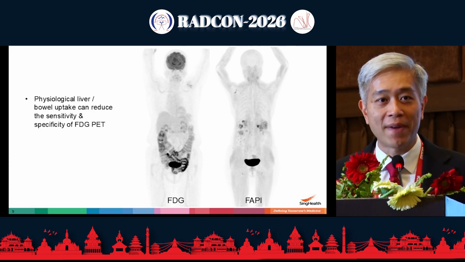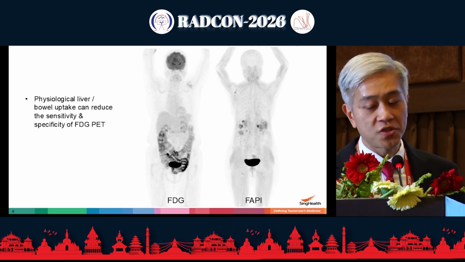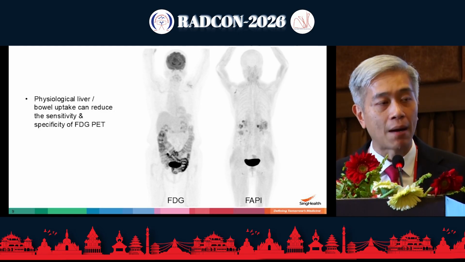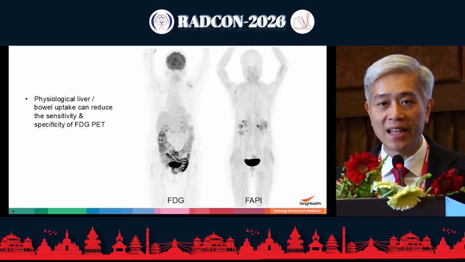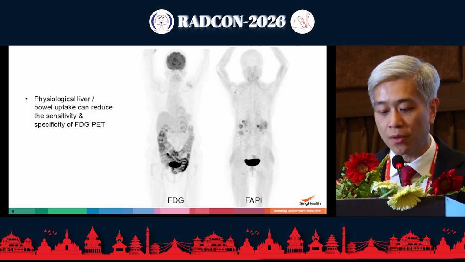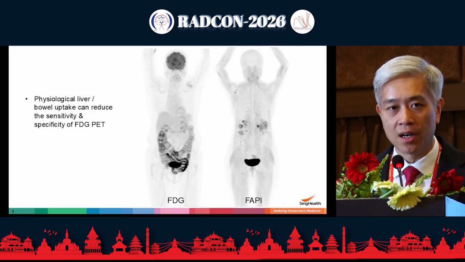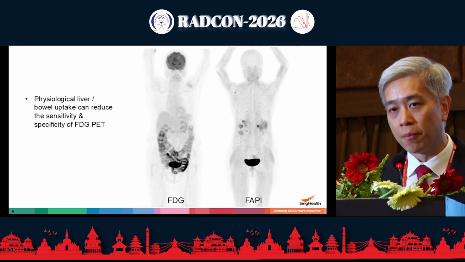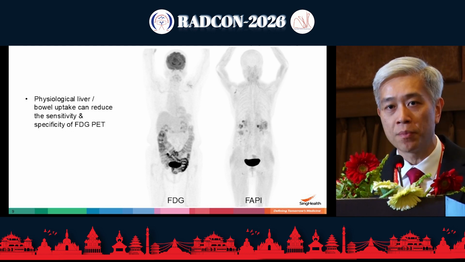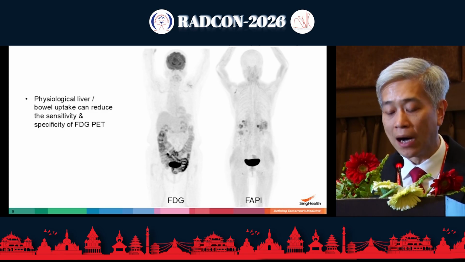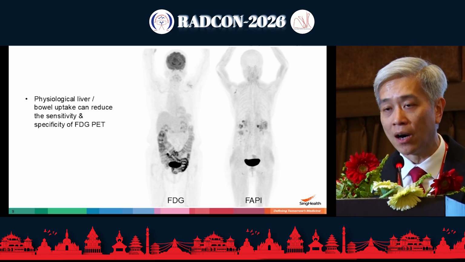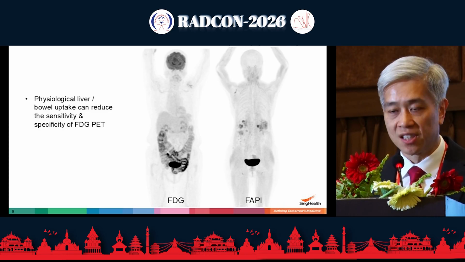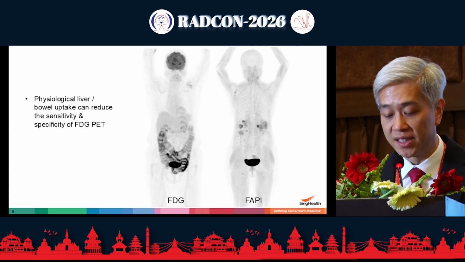I think I sort of mentioned this in brief earlier, but also the difference in terms of background uptake is quite significant when we're imaging the abdomen. So on the left, we see FDG in this patient who has taken metformin, and I know that maybe not all of you are that familiar with looking at it, but in patients who take metformin, there can be a lot of uptake along the bowel. And in fact, even if you're not taking metformin, there's actually normal uptake along the bowel, which can be confusing if you're looking for serosal deposit or peritoneal disease.